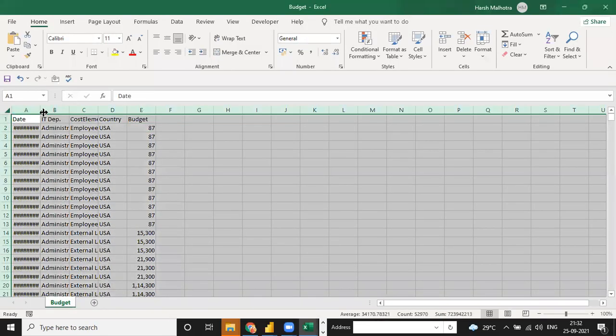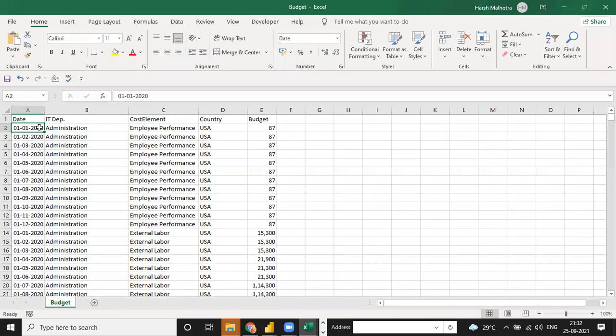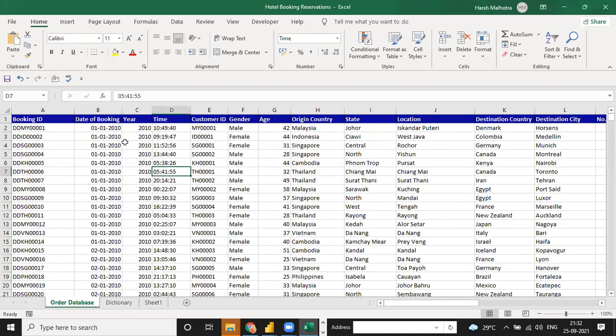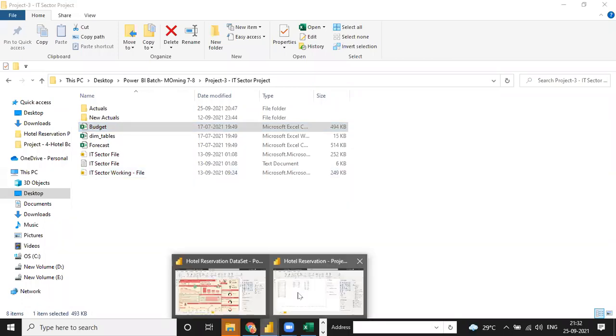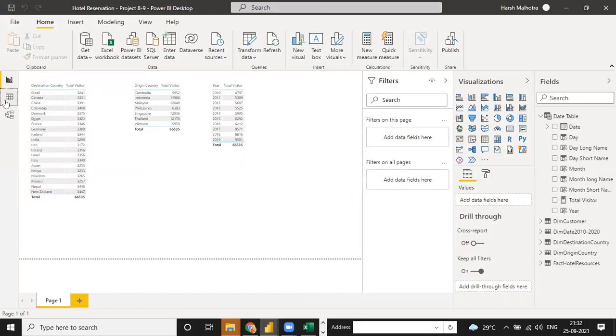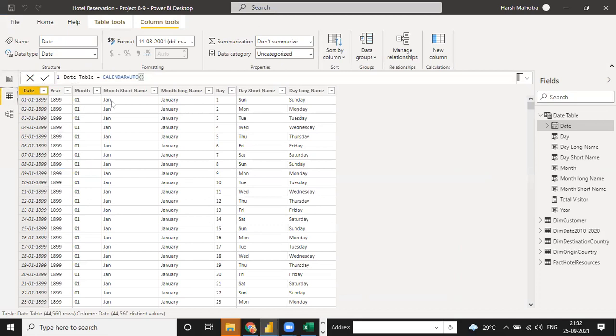See, when I click on the budget table, it will connect with all the date tables, connect with all the dates in this budget table, and the same way in the actual. But sometimes you don't have any date table, then you have to connect to the date table, because the date table is different. So you have to do it manually. Every task you do not need to click just by mouse. You have to just analyze your data. So that is the analyze function. We cannot do it manually. This is the analyze function.